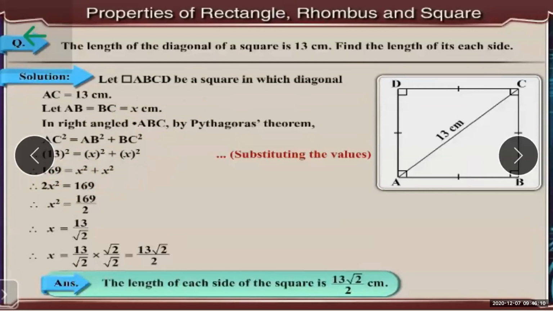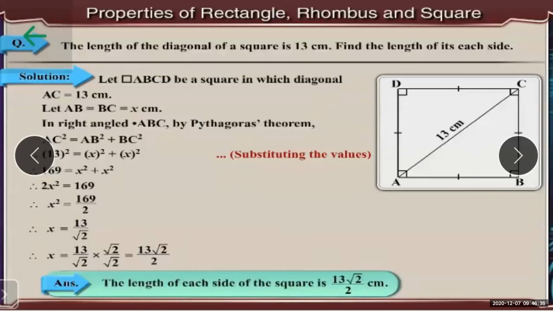Now again here also the variables are same. If the variables are same, you can add and you can subtract. If the variables are not same, you will not add and you will not subtract.